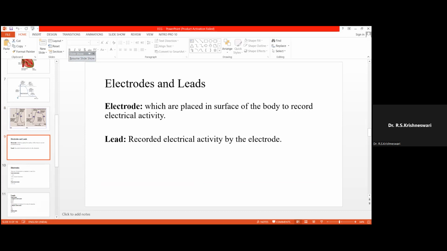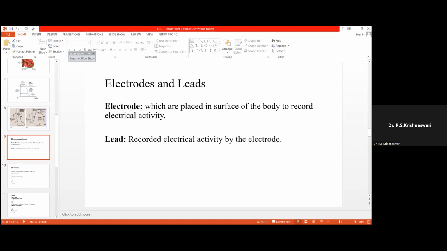So what is the difference between the electrode and the leads? The electrodes are the things which are placed on the surface of the body to record the electrical activity of the heart. And the recorded electrical activity by the electrode is known as the lead.